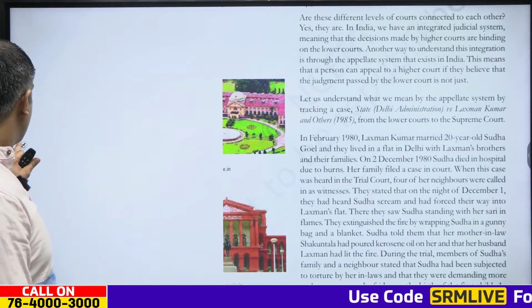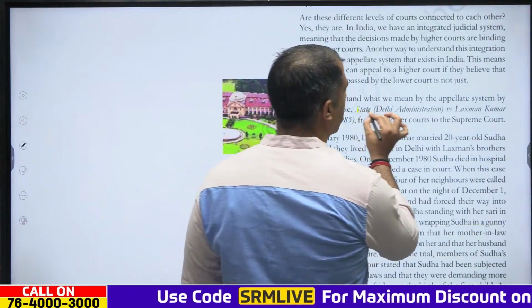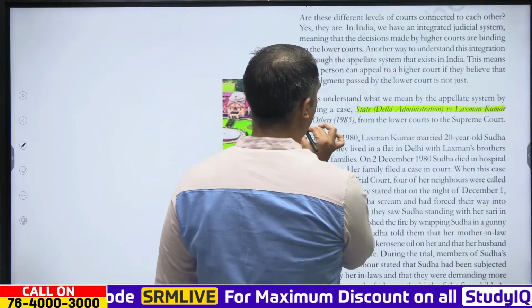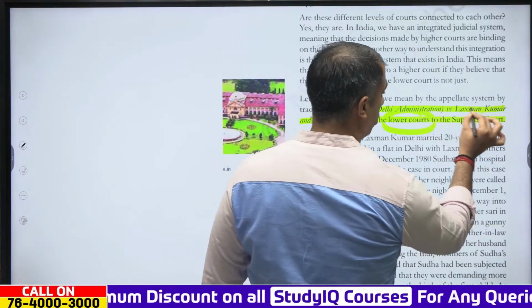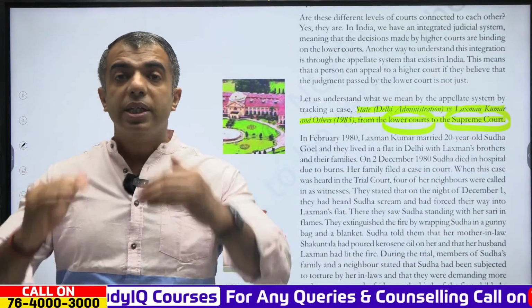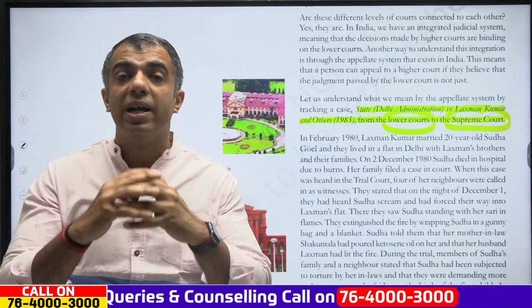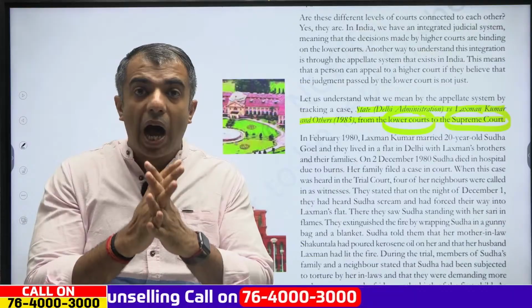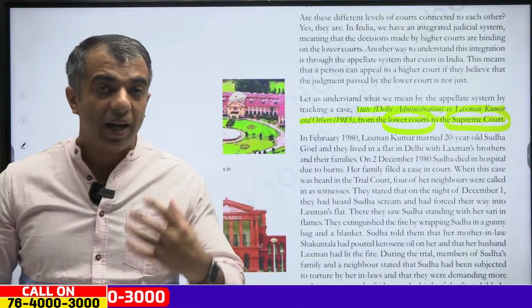The topic gives us an example of a case of State versus Lakshman Kumar that went from lower courts to the Supreme Court. Now, how do these court cases proceed? How are appeals filed, and how do the higher courts work in order to satisfy the litigants?